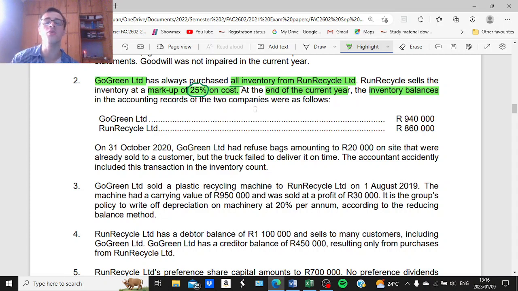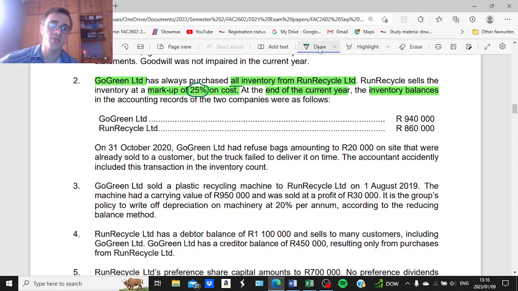So here they give you the closing inventory for the parent, which is 940,000, as well as the closing inventory of the subsidiary, which is 860,000. Now, a very important principle that you need to understand here is that we only need to consider the closing inventory of the company that purchases the inventory into group. So in other words, we need to consider the closing inventory of Go Green Limited, because Go Green Limited purchased the inventory into group. So only that company's inventory will include unrealized profit of 25%.